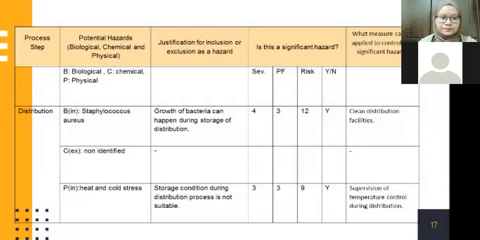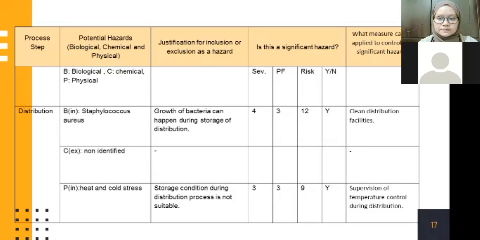And the last process is distribution. During distribution, the biological potential hazard that can occur is contamination with Staphylococcus aureus, and the justification for inclusion as a hazard is that growth of bacteria can happen during storage of distribution. And the risk range is 12, which indicates a significant hazard. And the measure that can be applied to control this significant hazard is clean distribution facilities.